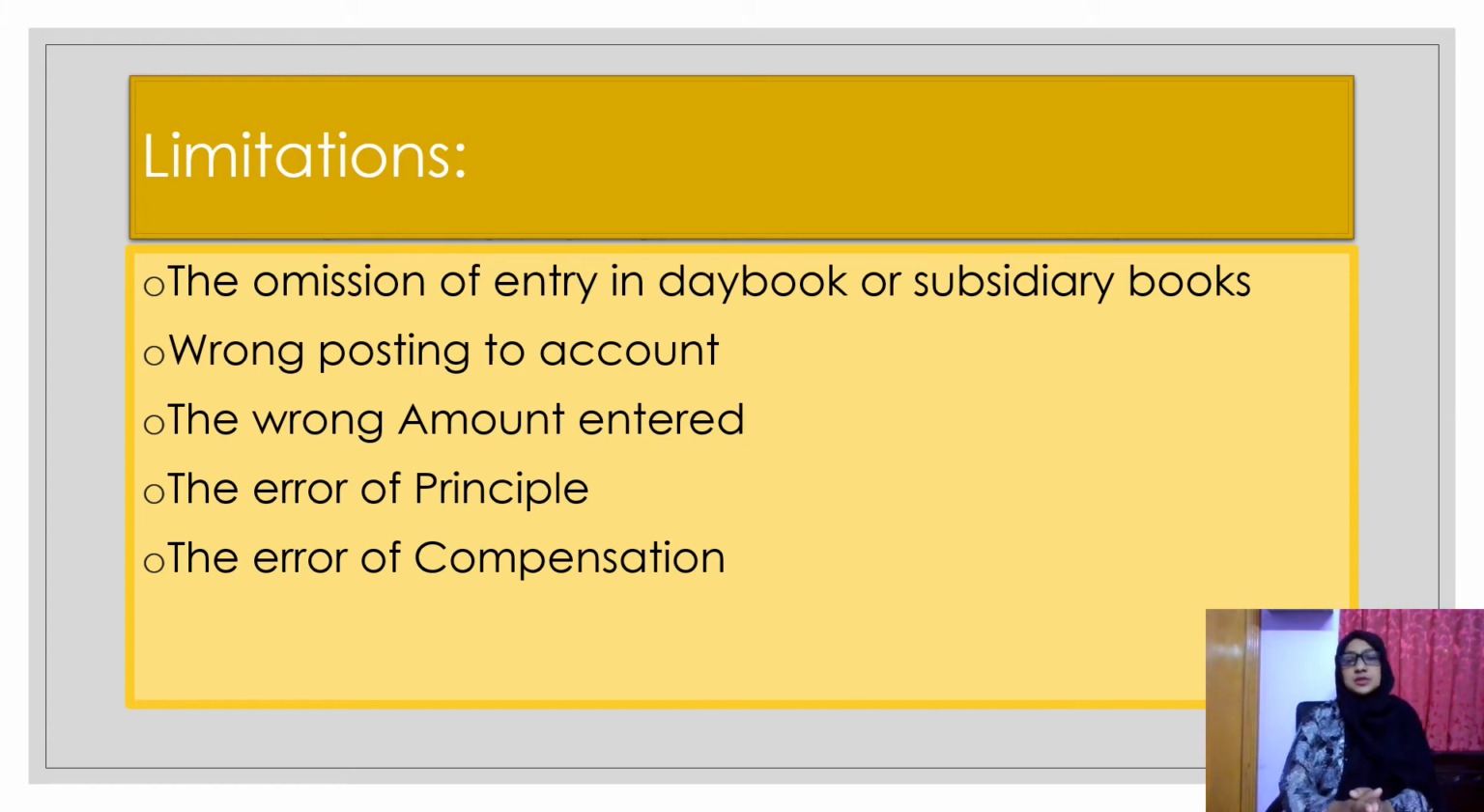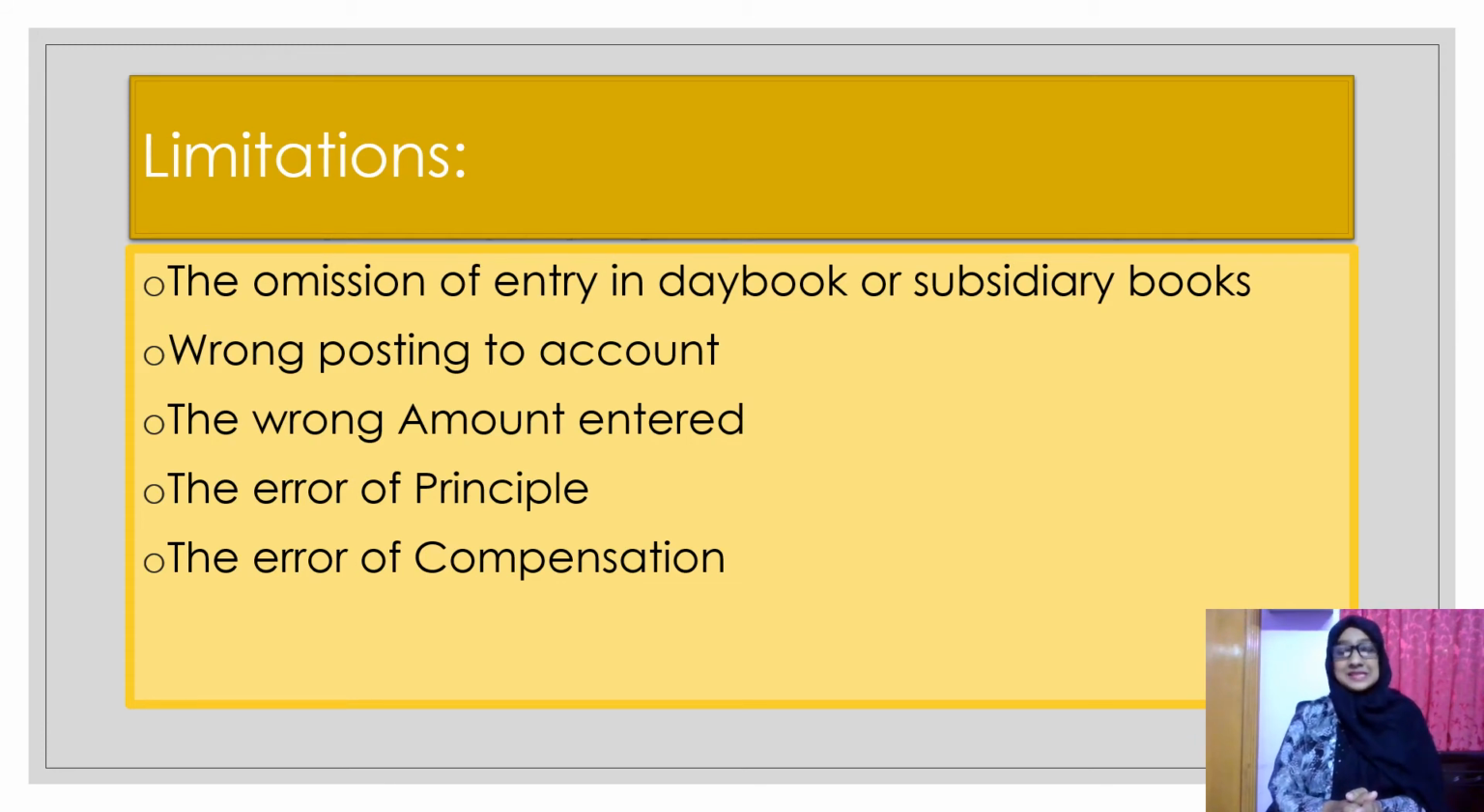Then comes the wrong posting to account. This occurs when the accountant makes the entry under the wrong account, even though the side is correct, be it credit or debit. Then comes the wrong amount entered. This takes place when the accountant posts it under the correct account, but the amount entered is a wrong one.